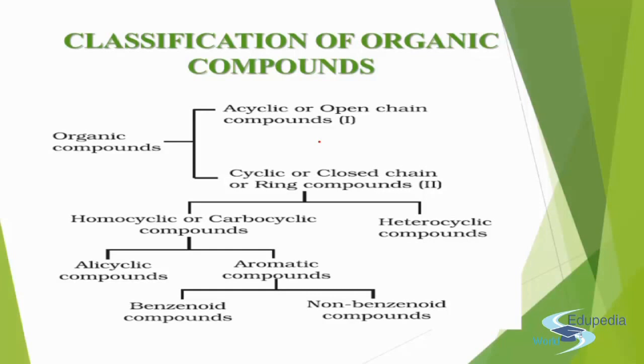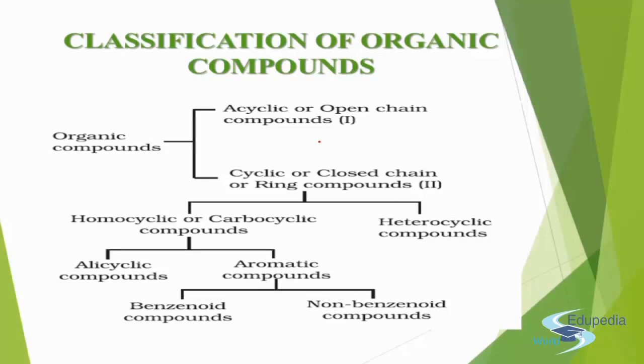So first of all, about the classification. What is the benefit of doing classification? Classification gives us a systematic way to study organic compounds. It makes the study very logical, systematic and more scientific. There are a lot of organic compounds, so we are not able to study each and every compound.